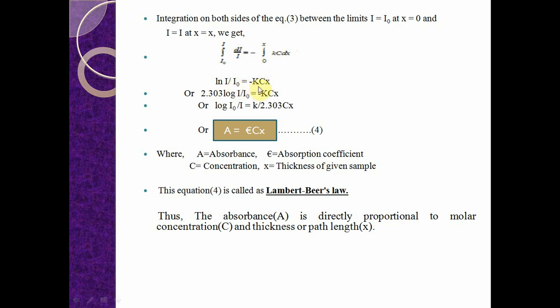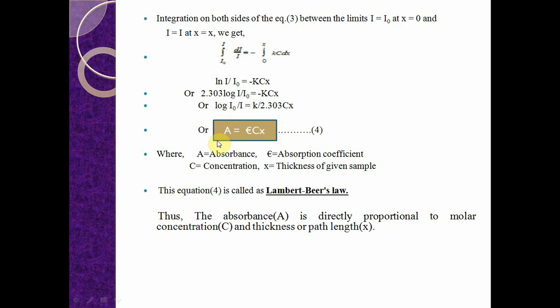Here ln I by I naught can also be written as 2.303 log I by I naught is equal to minus KCx. Here 2.303 log I by I naught can be written as log I naught by I is equal to K by 2.303 Cx.